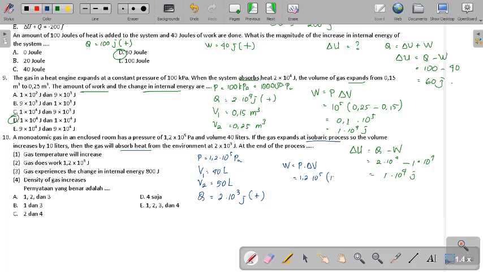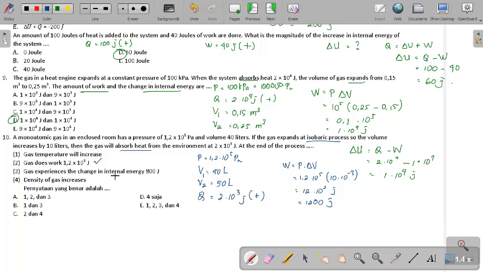Delta V is 10 liter, 10 negative 3. So the result is 12 times 10 of 2 joule. It will be 1200, right? Okay, this is right. Number 2 is true.